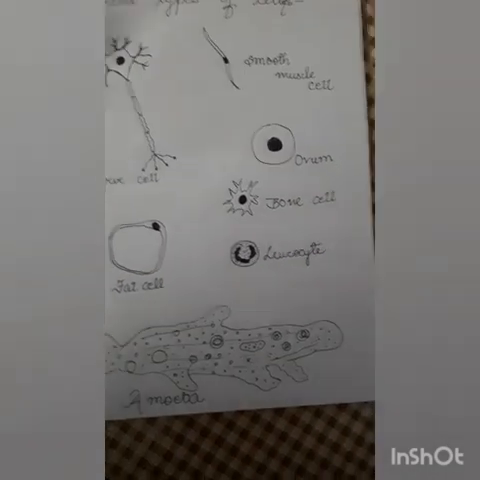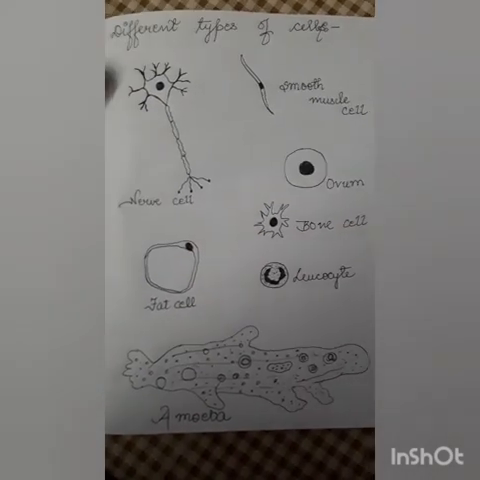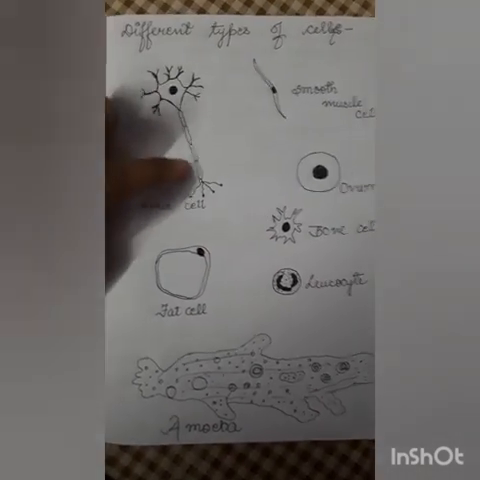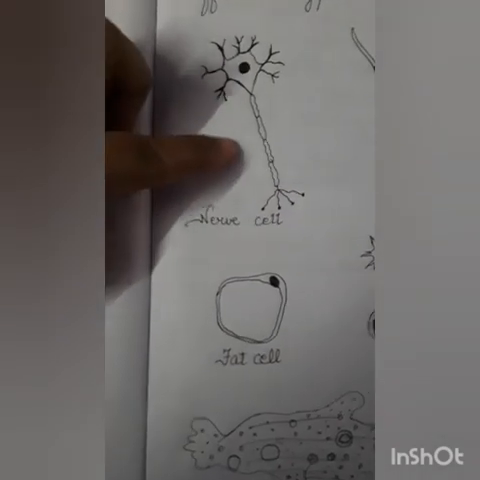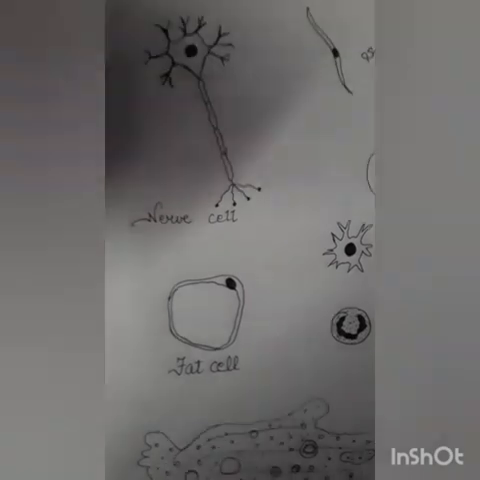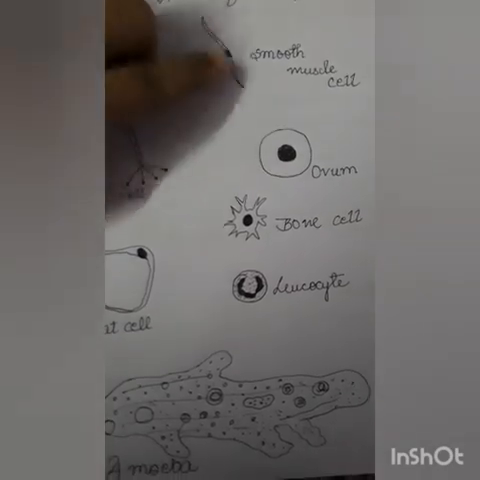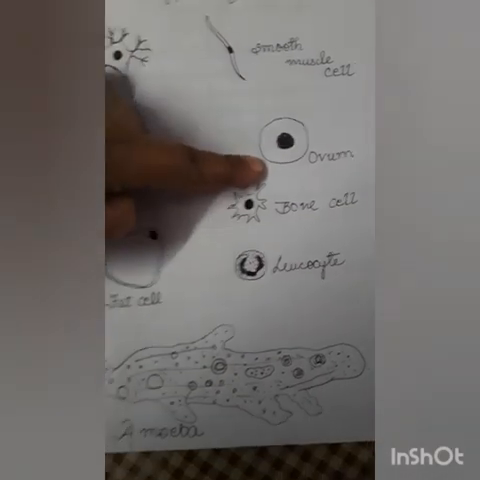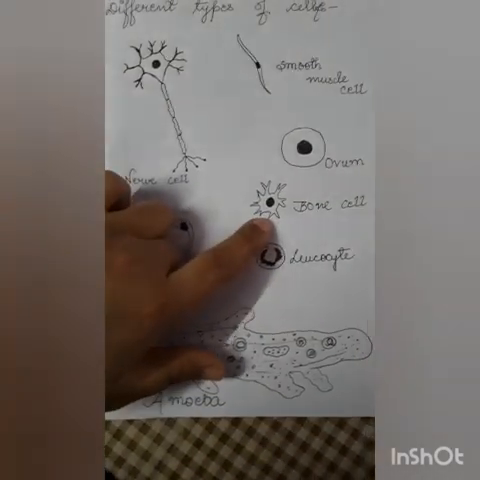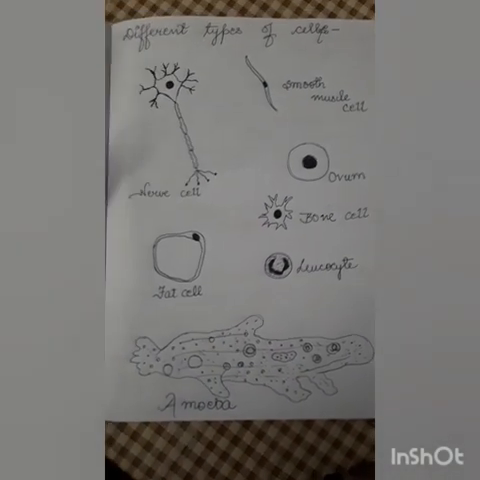So children, see, cells are of different shape and of different size. Like nerve cell, this is elongated, and it is the longest cell in the human body. Smooth muscle cell is tapering at the ends, and this one is spherical in shape. These cells are branched. So cells are of different shape and size.